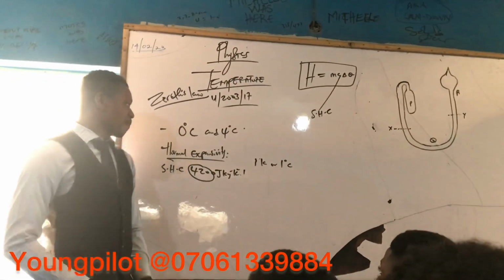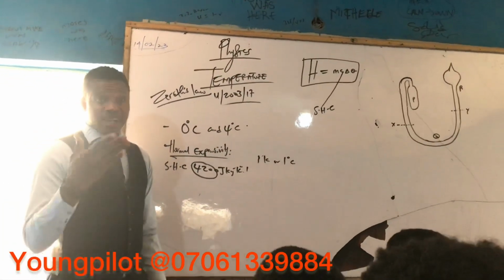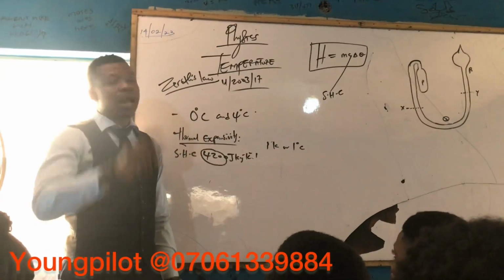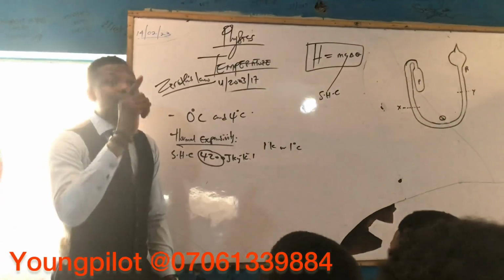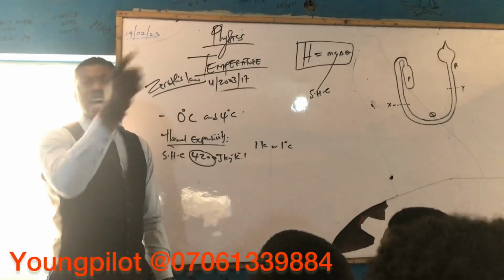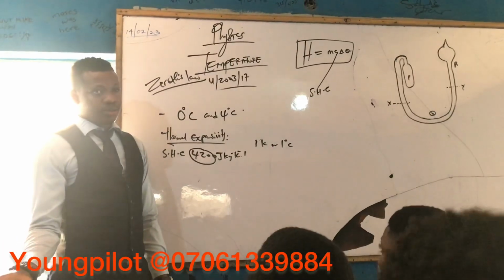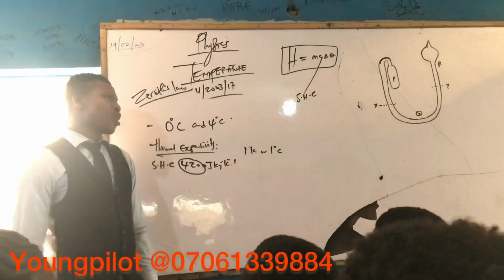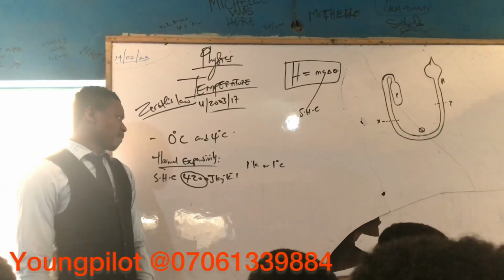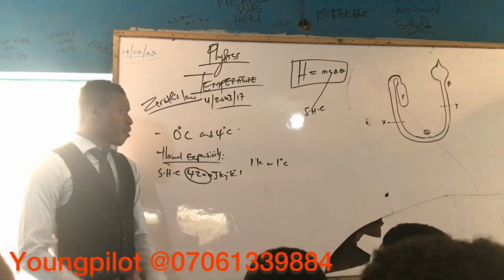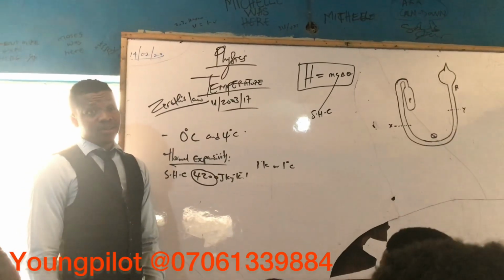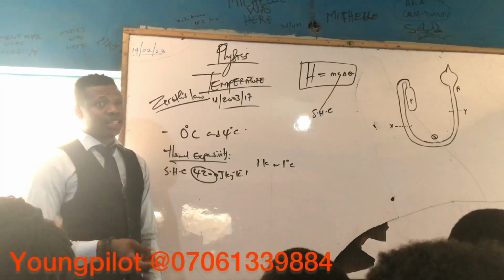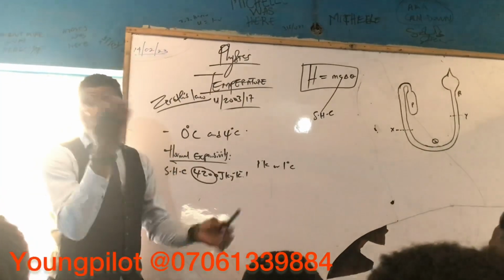Now, let me give you another one, sir. Another one again is that the density of water is very high, about 1,000 kilogram per meter cube or 1 gram per cm cube, which is higher than alcohol and mercury. Then it's only water that forms a convex meniscus. Mercury forms a concave meniscus, so you cannot read it clearly. It will cover the bulb. Water forms a convex meniscus.